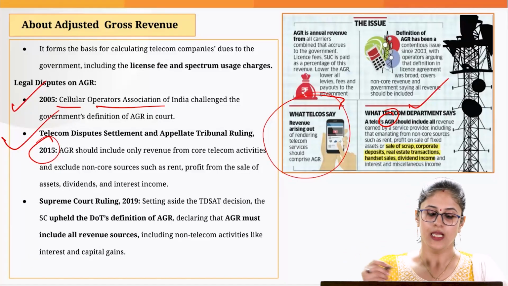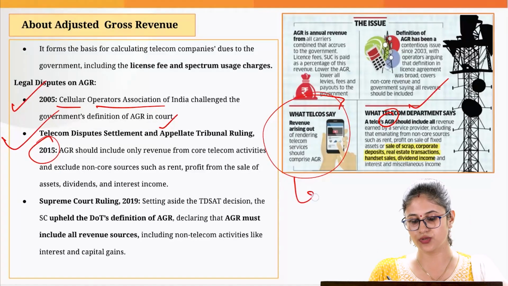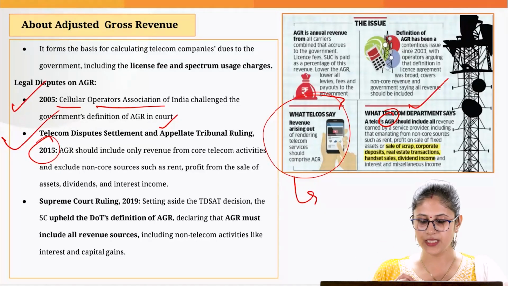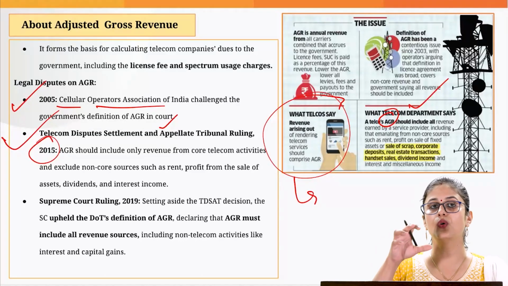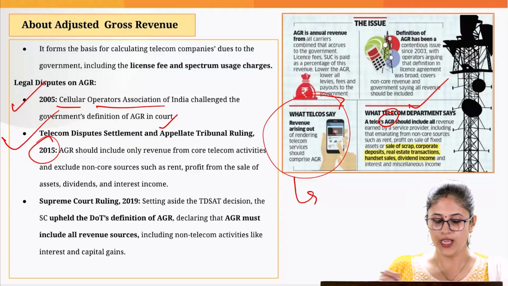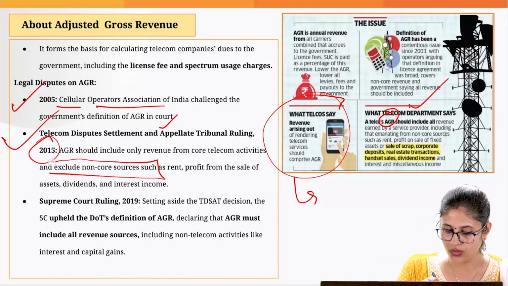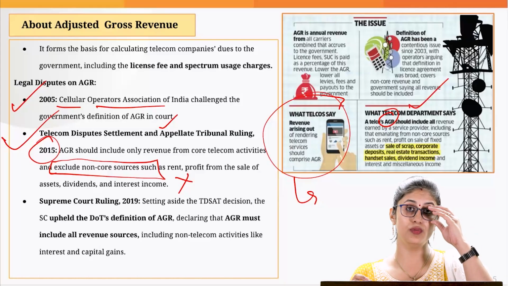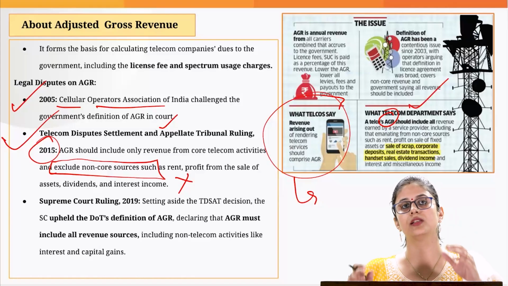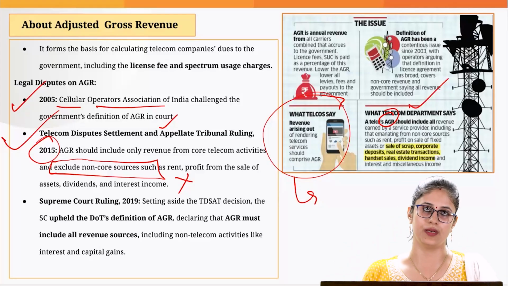What do we mean by this? This ruling stated that AGR should be calculated based on the revenue generated by the telecom operators through core telecom services. It should exclude the non-core sources. That means you are not allowed to take into account the revenue generated by the telecom operators through non-telecom operations.